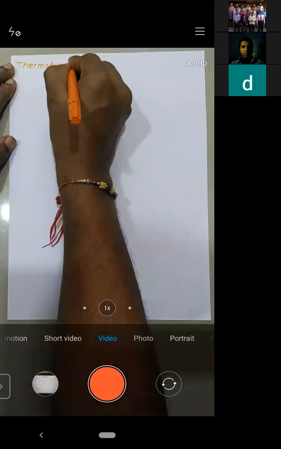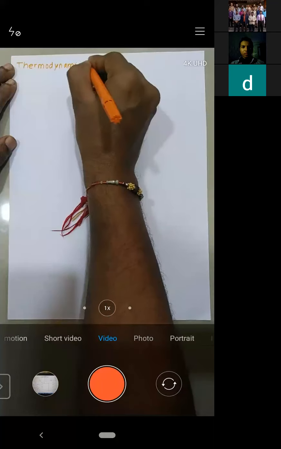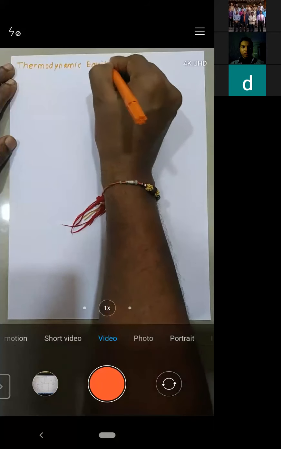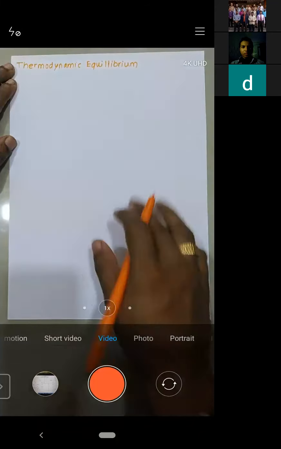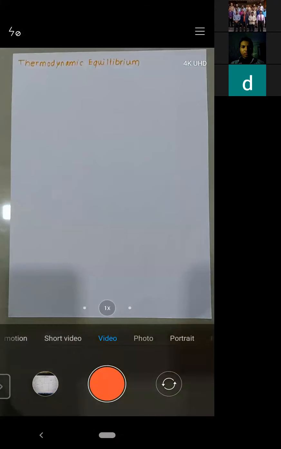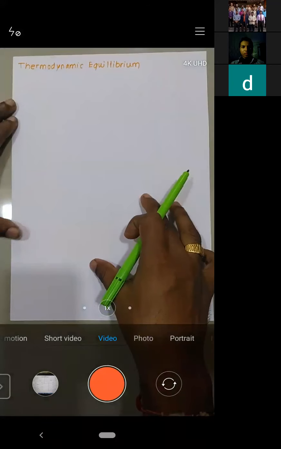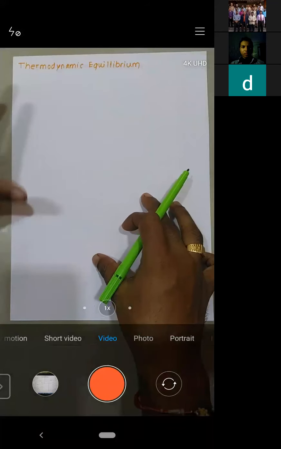Thermodynamic equilibrium. So try to understand. The basic idea is when you can call that a body is in thermodynamic equilibrium with another body.